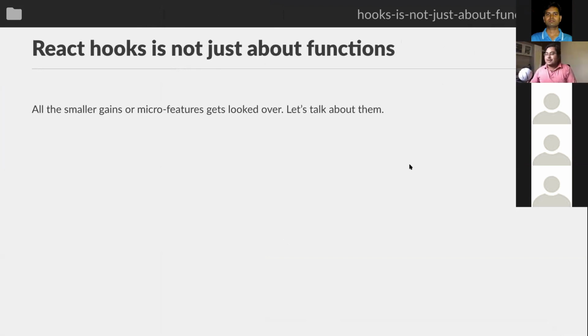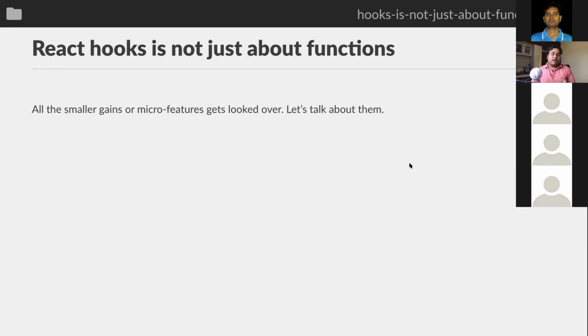So I want to talk about React hooks and why hooks is not just about functions. When you talk to anyone and ask them what React hooks is about, or what they like about it, the common answer is that hooks is all about functions. Functions are great, that's the future. It's good for people, good for machines, and all of that, right?